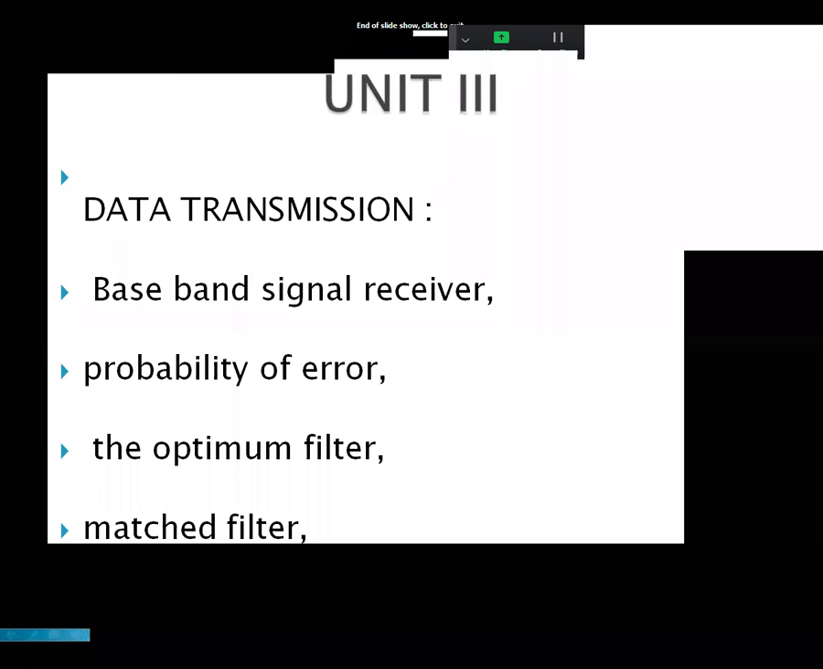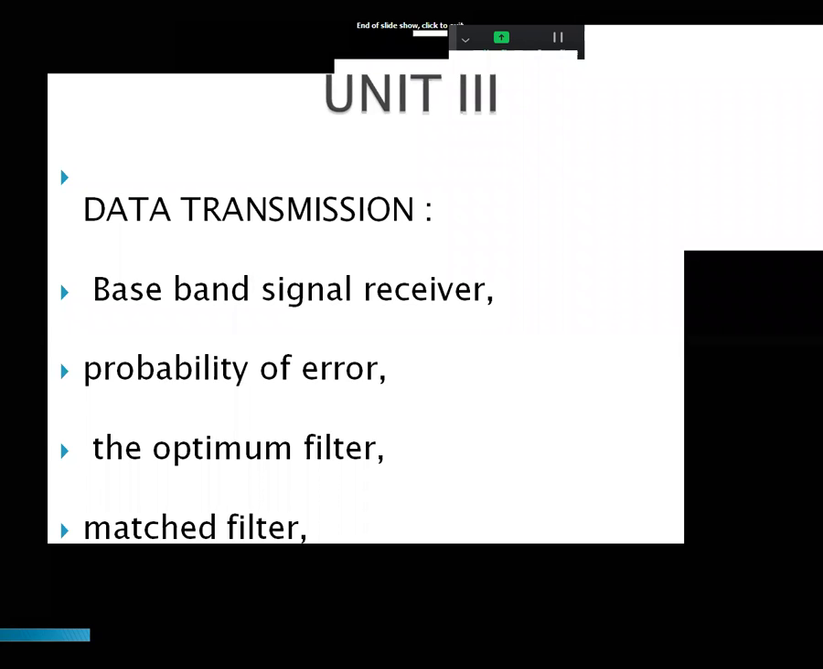So, in the third unit, we are going to discuss data transmission. The data should be binary data, consisting of logic 0 and logic 1. There should be levels: one level should be logic 1, another level should be logic 0. So there are two possible levels in the binary. Now, the data transmission unit contents are